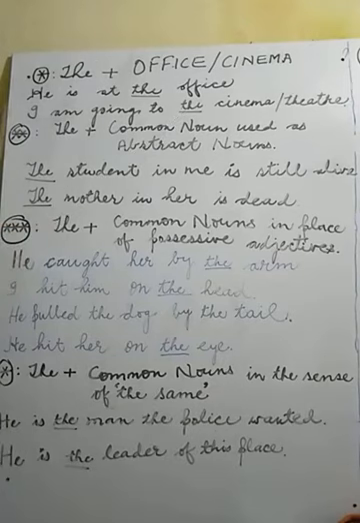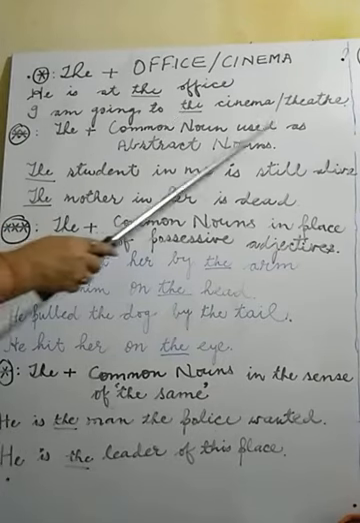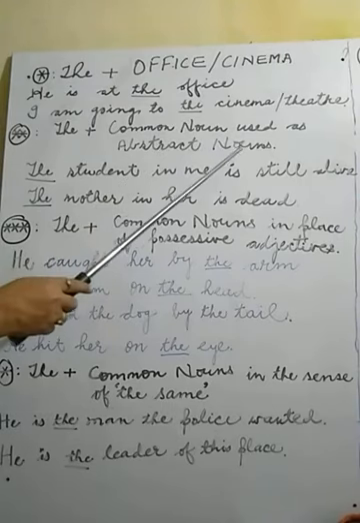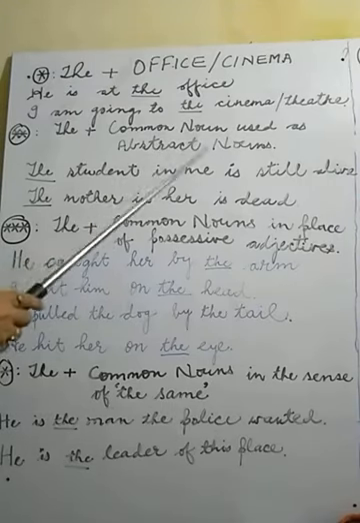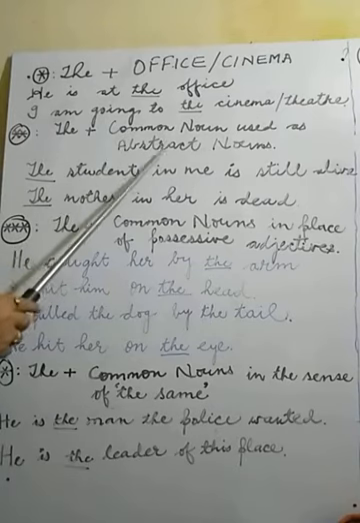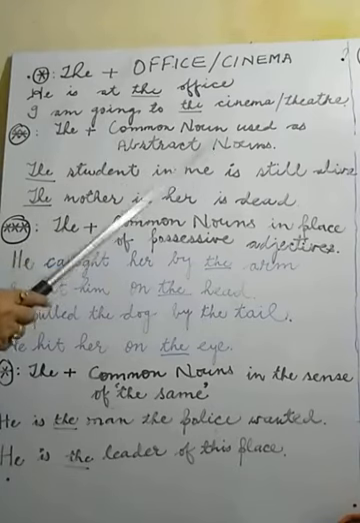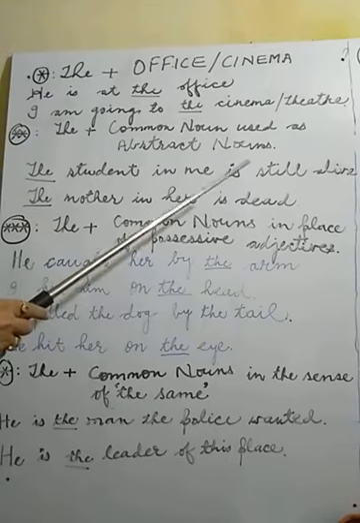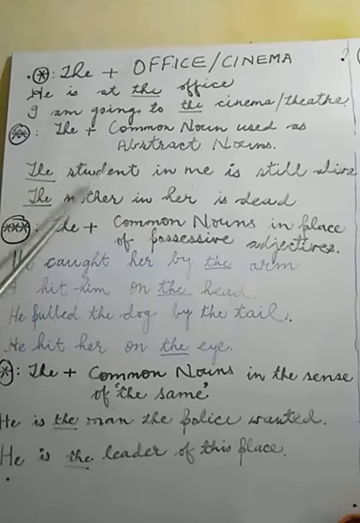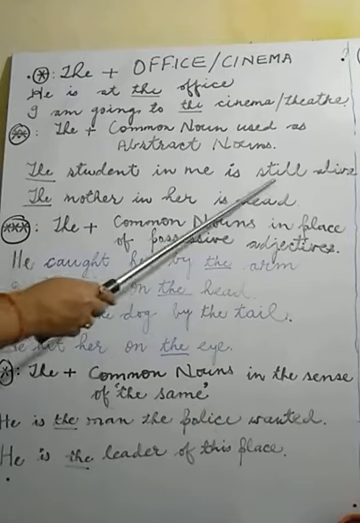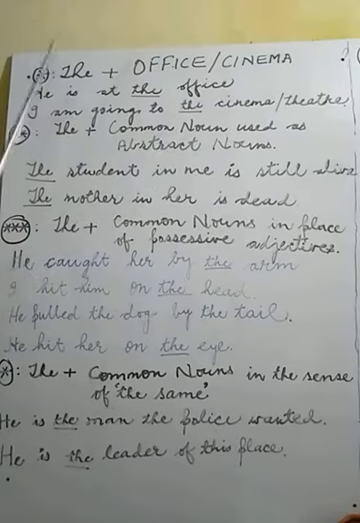Now go to the next. The is used when a common noun is used as an abstract noun. Sometimes a common noun is used as an abstract noun. In such cases also we use article the. What is there? The student in me is still alive. The student means the quality of studentship, the spirit of studentship. This is a common noun. And before that, what is used? The.